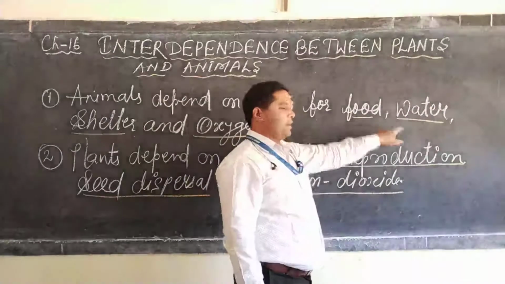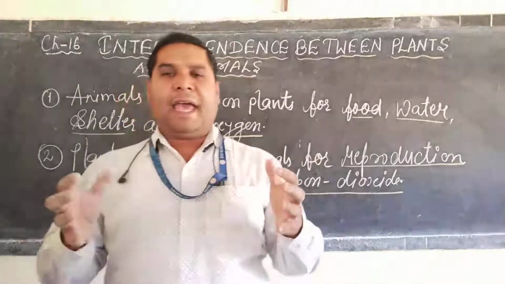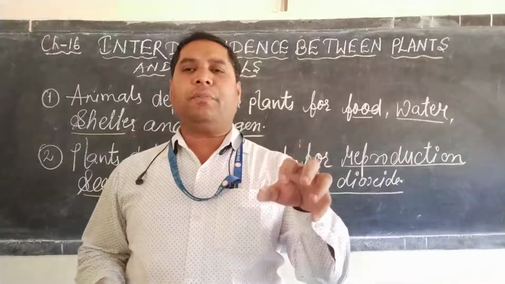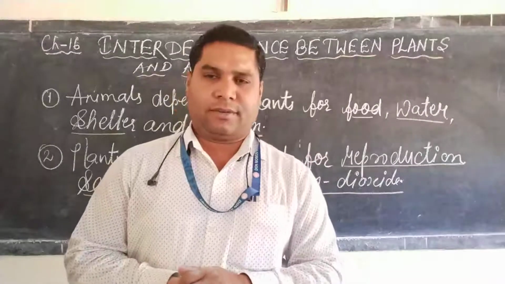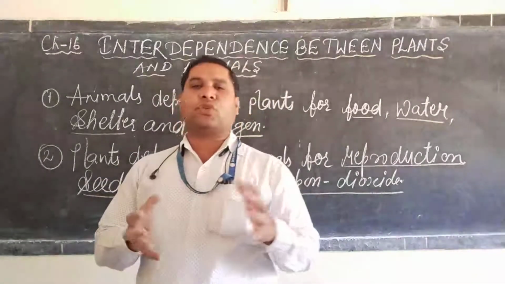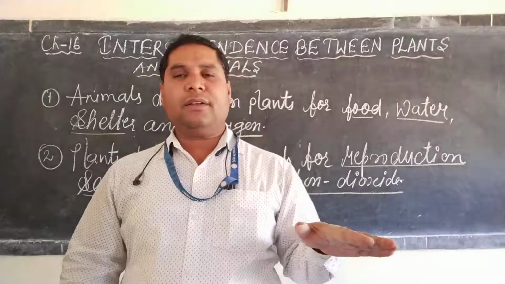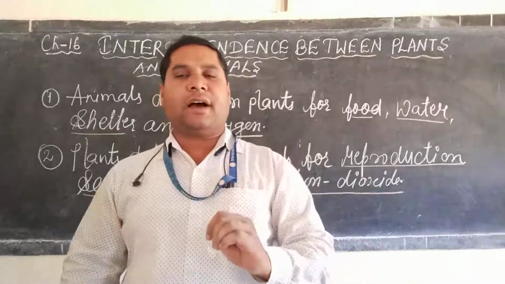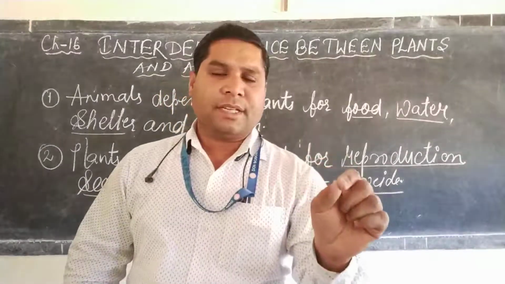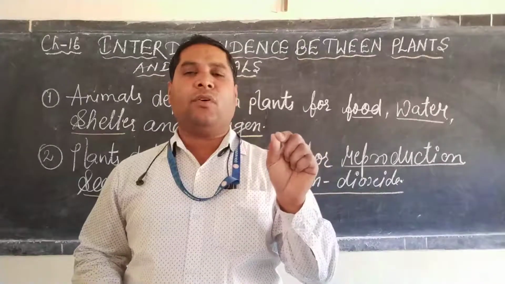Now, water. Dear student, animals depend on plants for water. For example, in desert areas it is so difficult to find water. So the animals living in desert areas feed upon xerophyte plants to fulfill the demand for water.